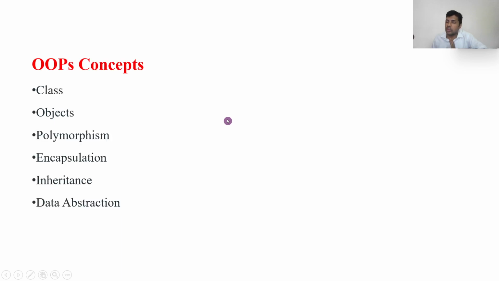Now, what are the concepts of OOPS? We have class, object, polymorphism, encapsulation, inheritance, data abstraction, and many more. There are other concepts like message passing, but the main six concepts in OOPS are class, object, polymorphism, encapsulation, inheritance, and data abstraction. Let us see them one by one, starting with class.